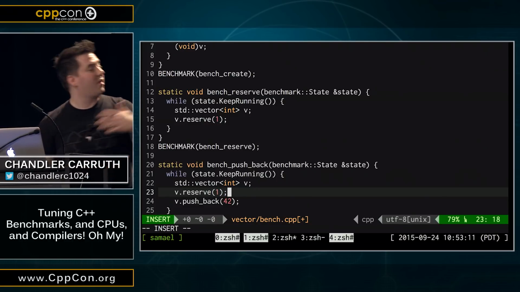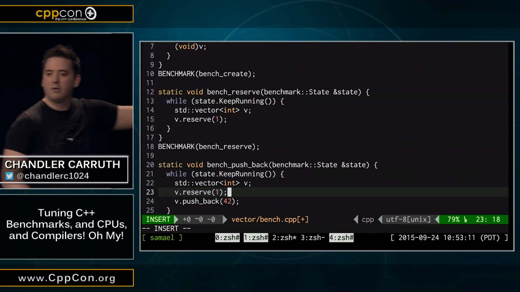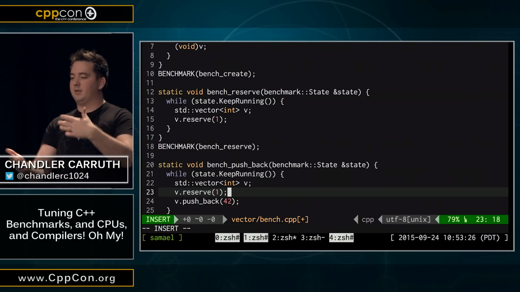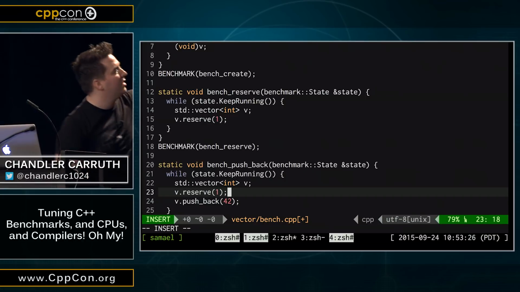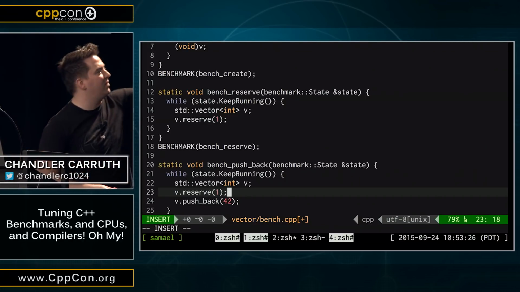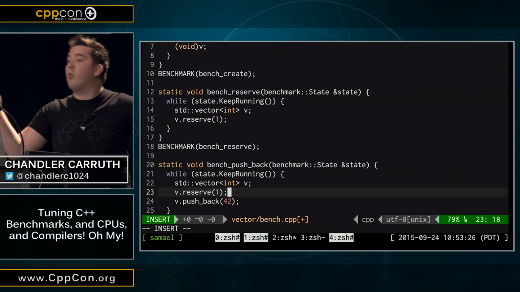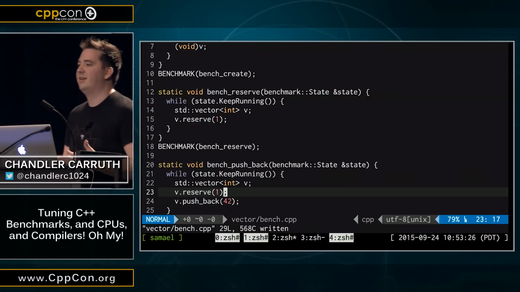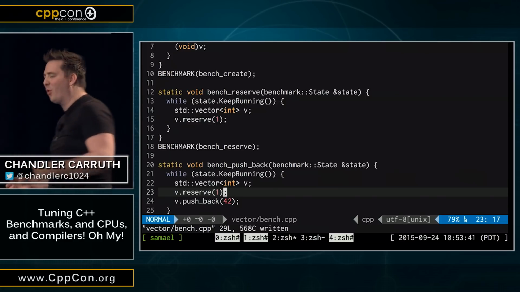All right, so now we reserve in our pushback benchmark, right? And we also do just a blind reserve so that we should be able to see the delta now. So how much of the performance is this going to take? Is the reserve going to be 0% or more than 0% of the performance? Come on, shout it. 4%. 4%?